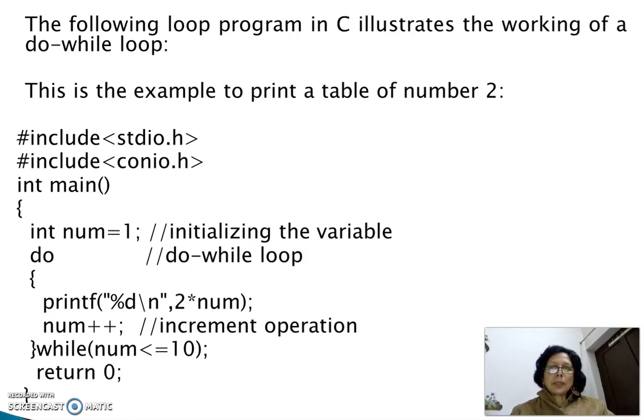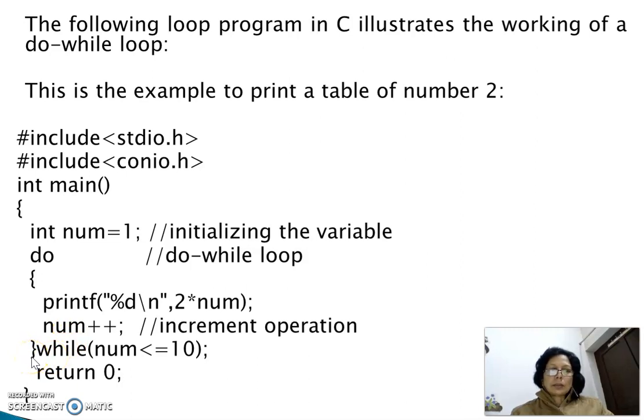This is the example to print a table of number 2. Here are the header files, main starts, and here is the declaration and initialization of the value of num. The do loop starts, opening braces, here is a print statement where num is multiplied by 2, and there is an increment operation.